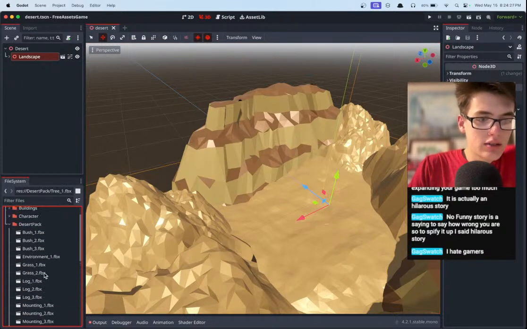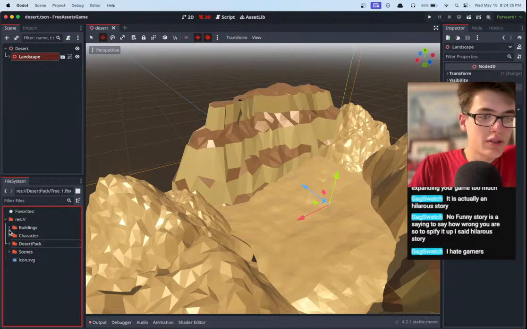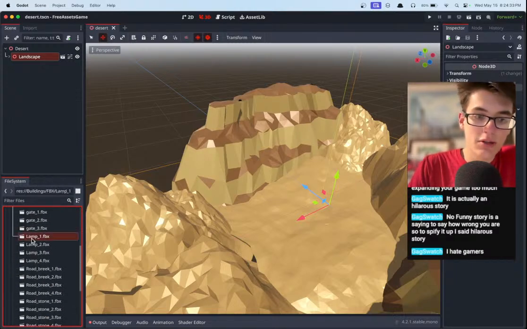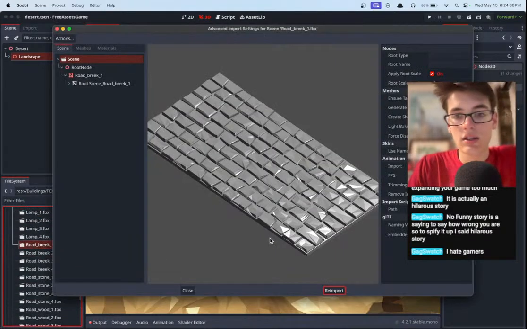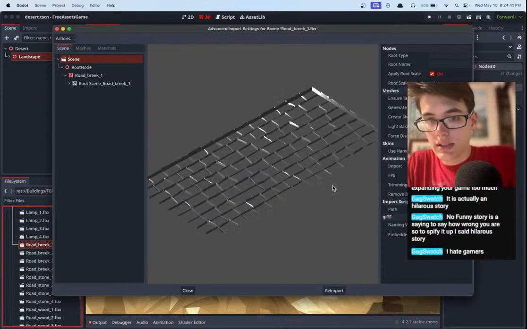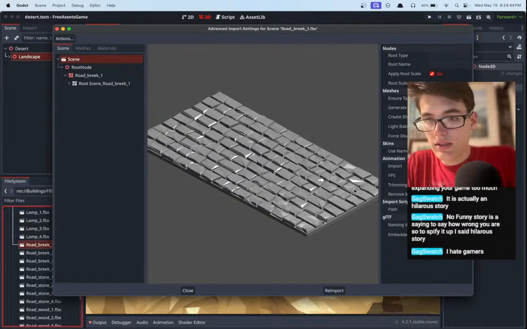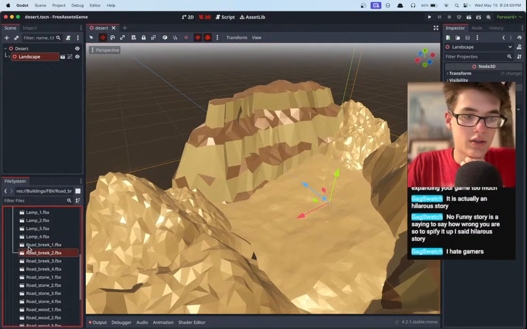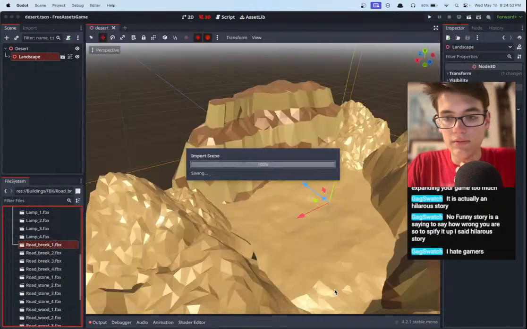Let's try to place in our buildings first, because if we place in our plants and stuff, they don't matter as much. So we can place in our buildings, maybe some roads. Well, the color isn't right. I feel like all of the materials are pretty off, as far as Godot's importing has gone so far. Yeah, re-imported, it's fine.